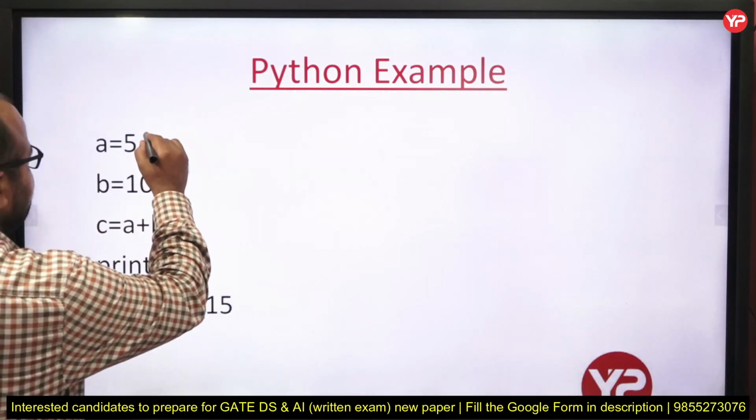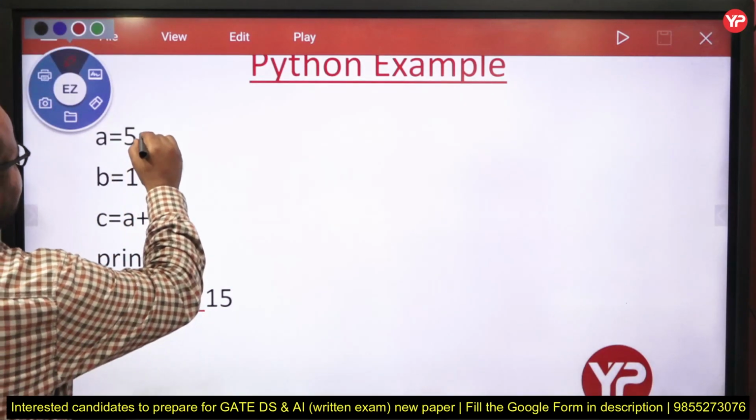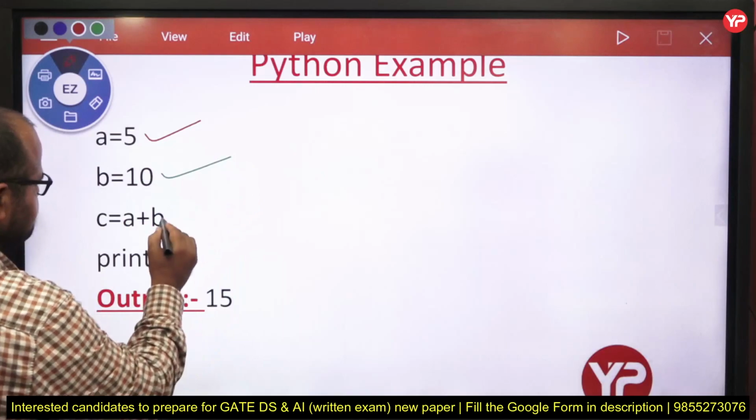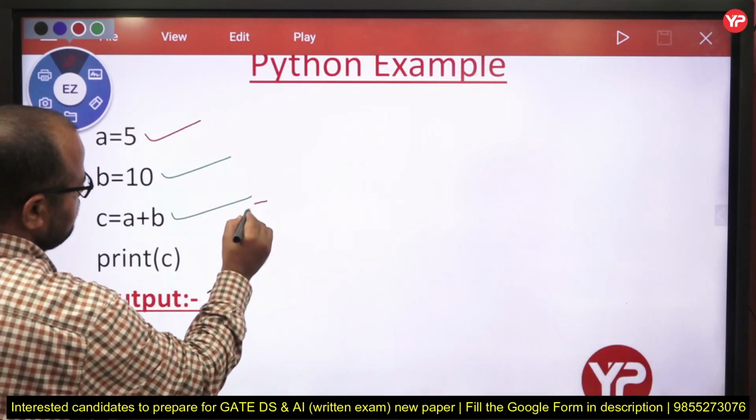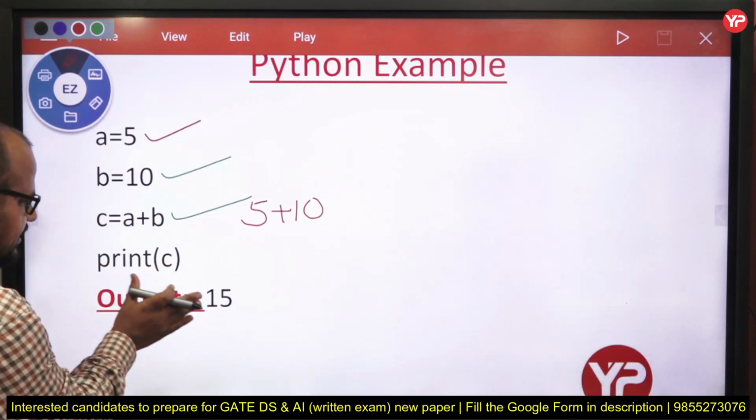What is a? 5. B is 10. C is 5 plus 10. And print c means it just prints the output.